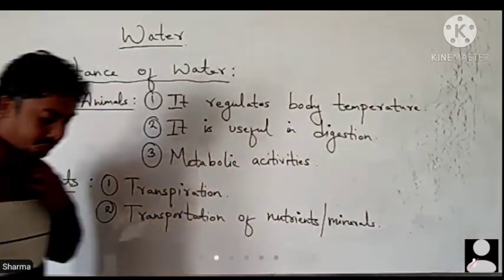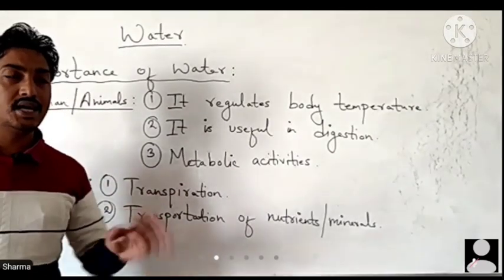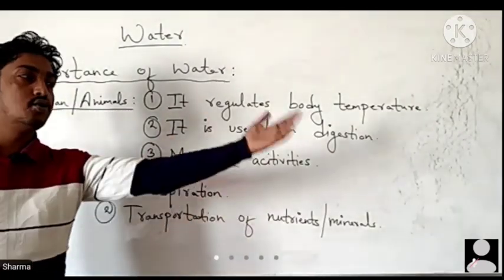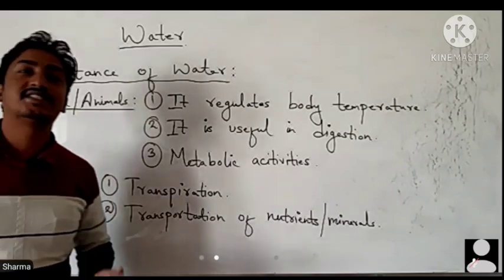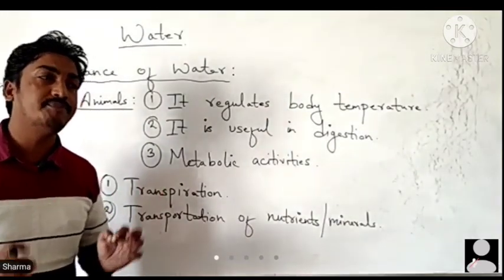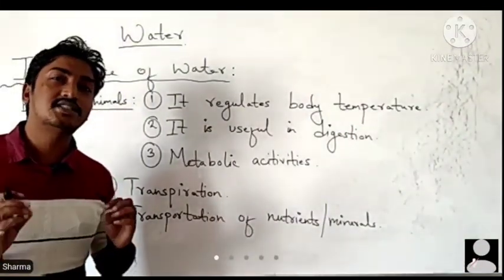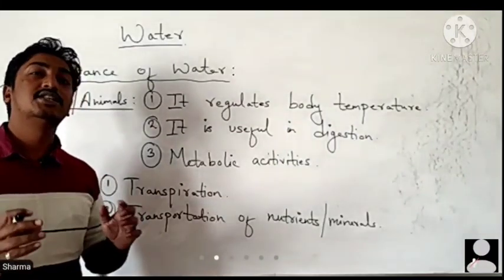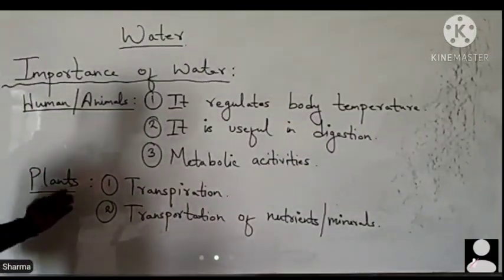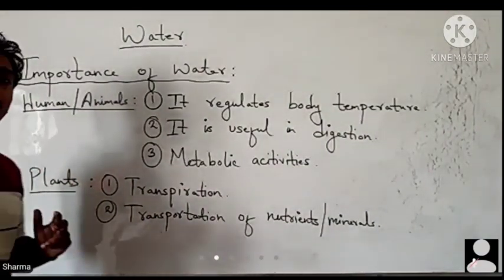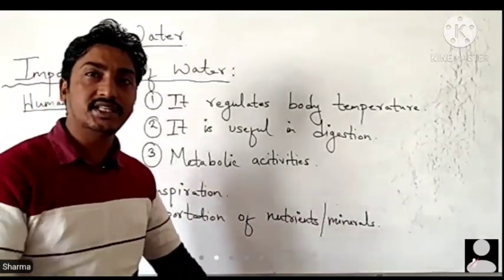As we all know, plants can't locomote. They can move, but they can't go from one place to another. There is a green pigment called chlorophyll inside the leaves by which the plant prepares its own food. For that it requires raw material, meaning minerals and other essential things, and that is obtained from the soil. Plants contain roots, and roots are deep inside the soil.